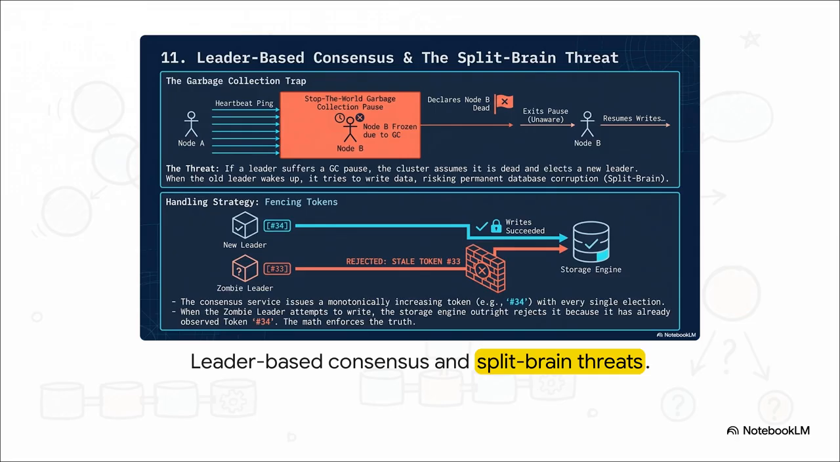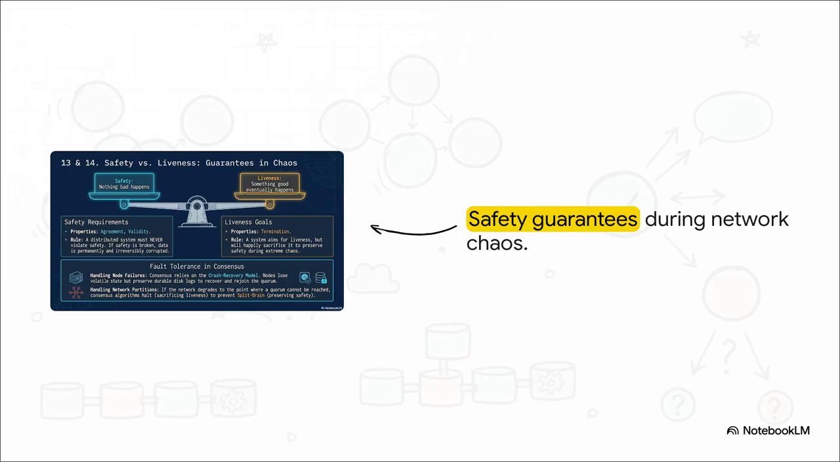When our zombie leader tries to push a write using its old, outdated token, the storage engine does the math and immediately rejects it. This whole scenario reveals the ultimate tension at the heart of distributed systems: safety versus liveness. Safety simply means nothing bad happens. We never corrupt our data. Liveness means something good eventually happens. The system actually responds to the client. The fundamental, ironclad rule of consensus algorithms is that they will happily, intentionally sacrifice liveness, literally halting the entire system just to preserve safety during chaotic network partitions.